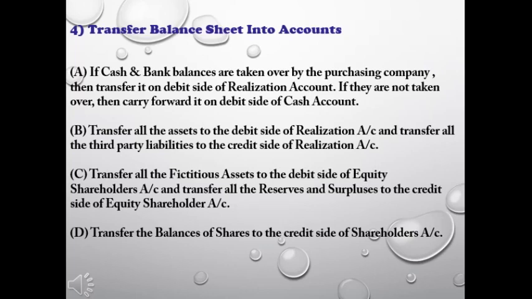Point C, all the fictitious assets like share and debenture discount, preliminary expenses, and the debit balance of profit and loss account, we have to transfer to the debit side of the equity shareholders account, and all the reserves and surpluses to the credit side of the equity shareholders account. And the last point, equity share capital and preference share capital are not liabilities. So they will be transferred to the credit side of the shareholders account.